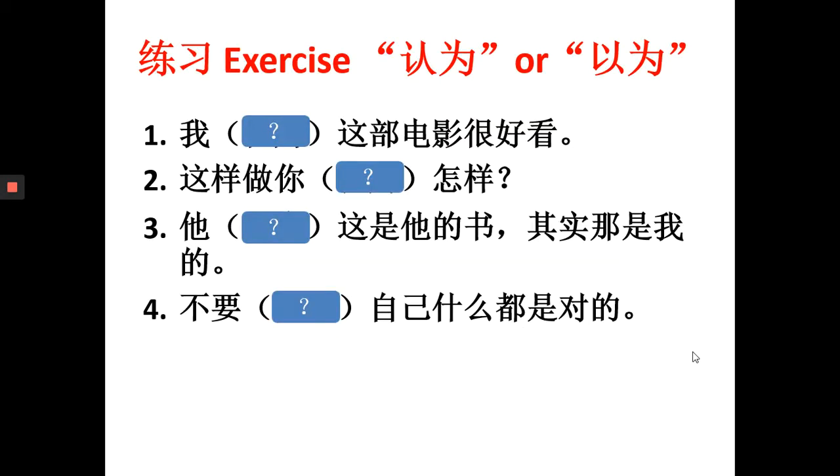Now, let's go on to our exercise. Okay, there are 4 sentences here. What do you think we should put in the blanks? 认为 or 以为? Let's look at sentence 1.